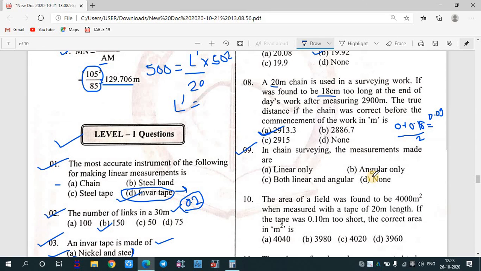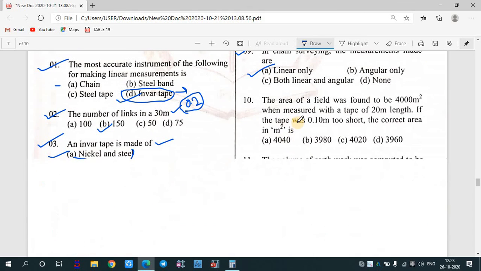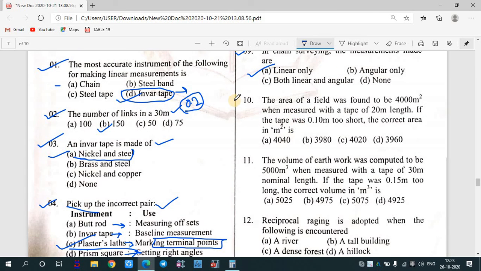Question 9, it is saying that in chain surveying, the measurements made are linear, angular, linear and angular, or none. So in chain surveying, we only take linear measurements. So the first one is your right answer. The next one is what?